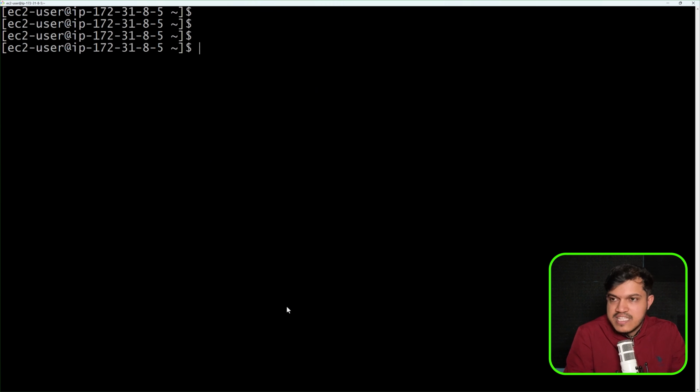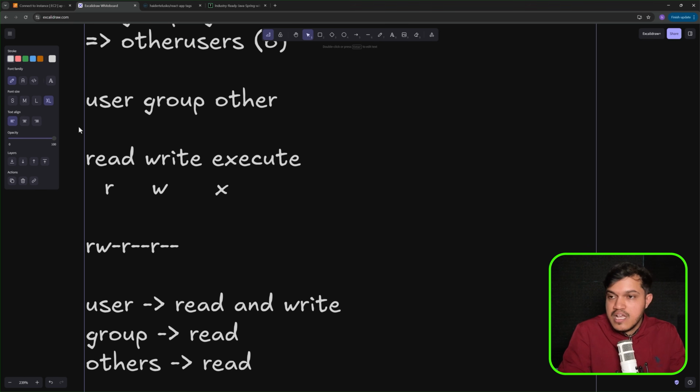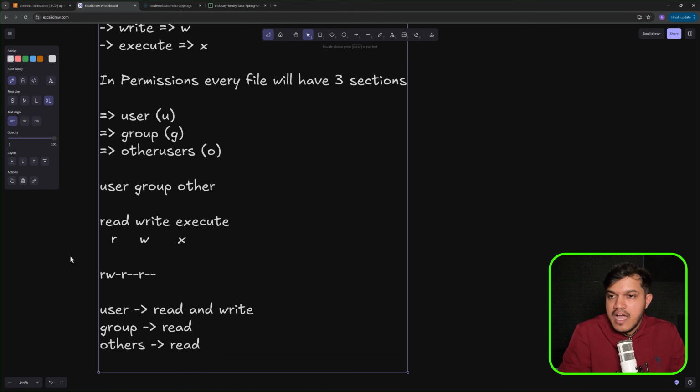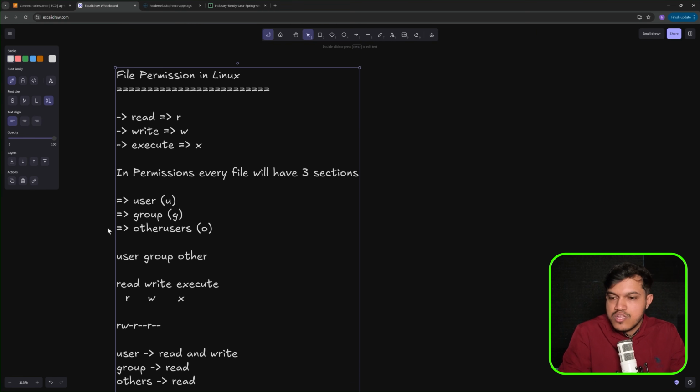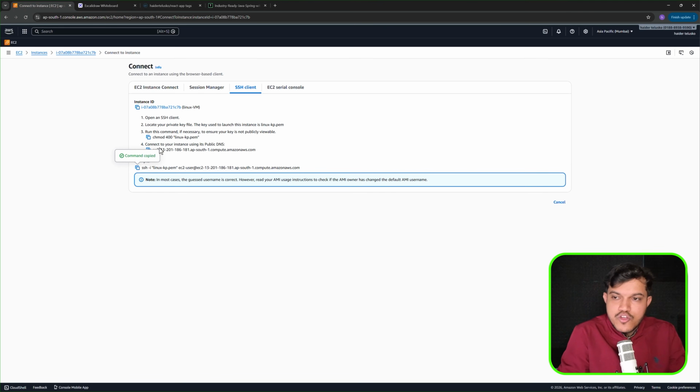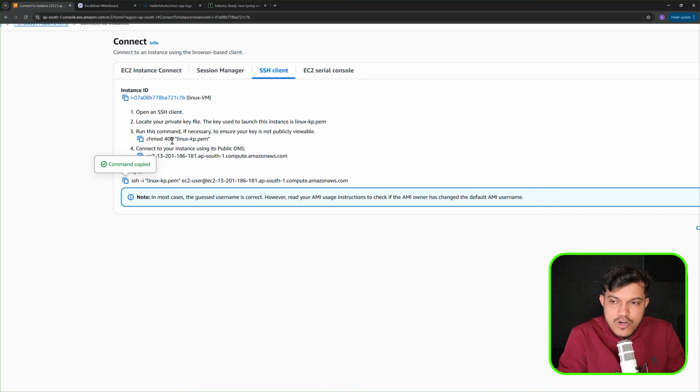Now, one more point is that we can give these permissions with numeric values also. If I have to show this, let me get back here. All right. And if I have to again show this, even if you go to your AWS account, you have seen something here, right? chmod 400 to this particular file. What is this 400? 400 is also giving permission, and this is representing it in numeric format. So can we give permissions in numeric format to this file? Yes, we can give. It is again read, write, execute only, but in the numeric format, right?